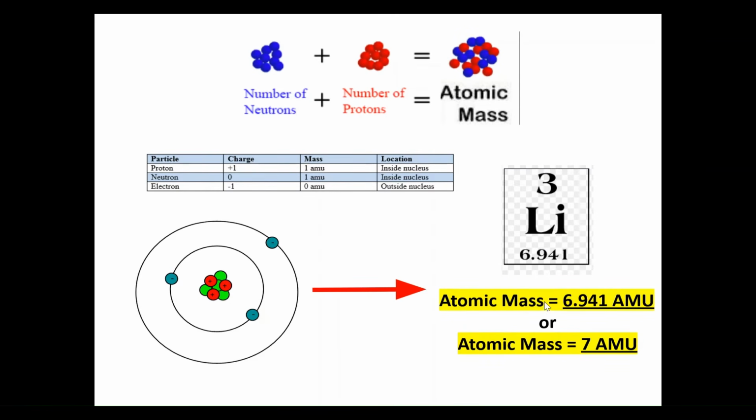The atomic mass of lithium is 6.941 AMU, or if we were to round this to the nearest whole number, I look at the whole number, which is the 6, and the digit next to it. If it's 5 or more, you add one more, and that gives you the overall whole number. The next digit is 9, which is bigger than 5, so I'm going to add 1 to the 6. That gives me an overall atomic mass of 7 if I round this number up.